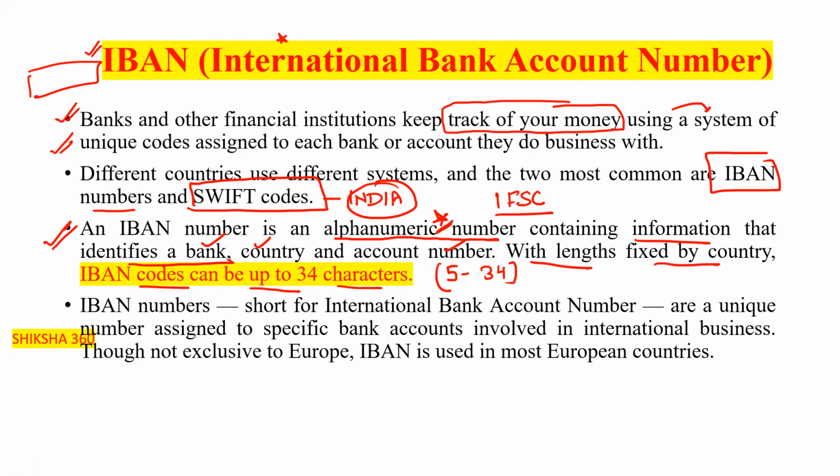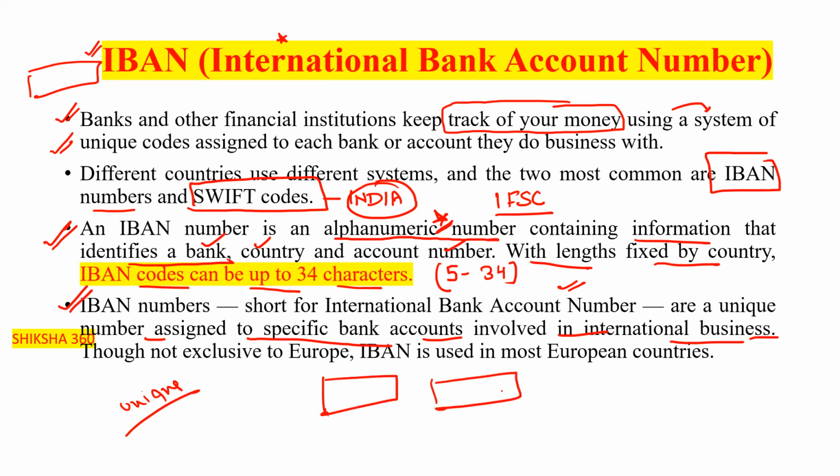The IBAN, short for International Bank Account Number, is a unique number assigned to specific bank accounts involved in international business. This is a unique number for every account holder. First we have the IBAN, after that the specific account number. Though not exclusive to Europe, IBAN is mostly used in most European countries.